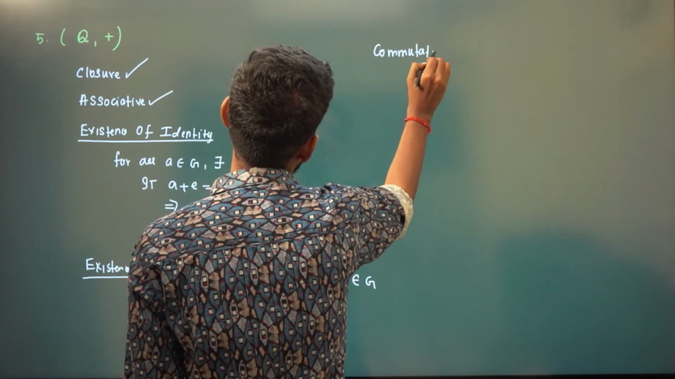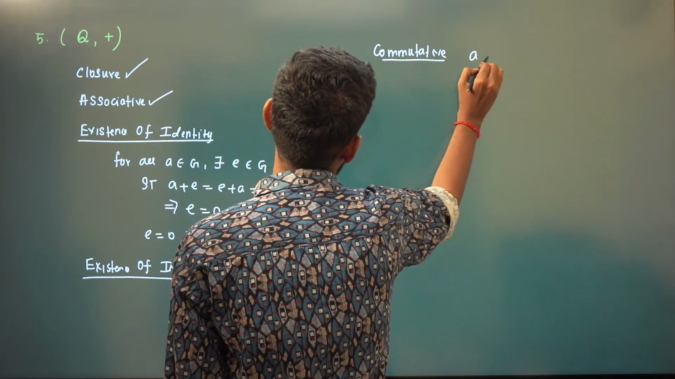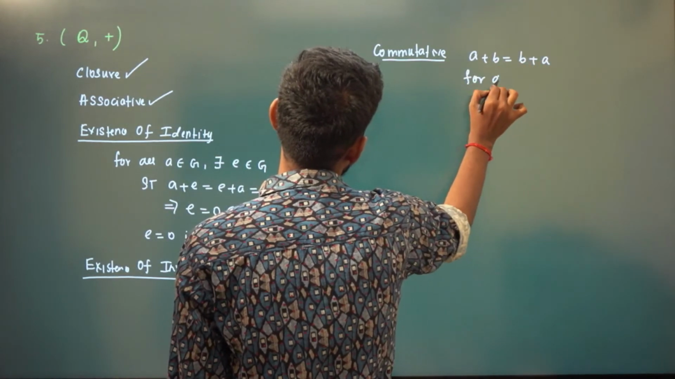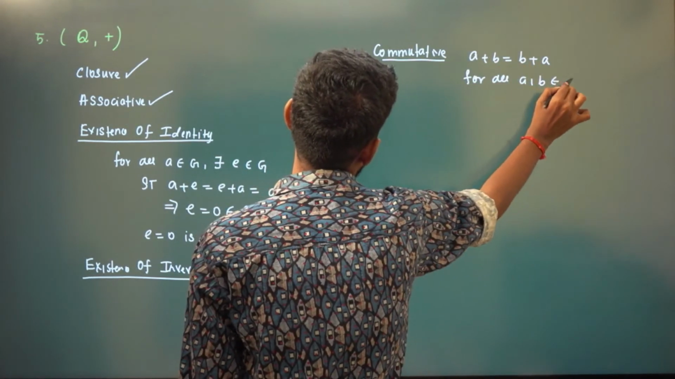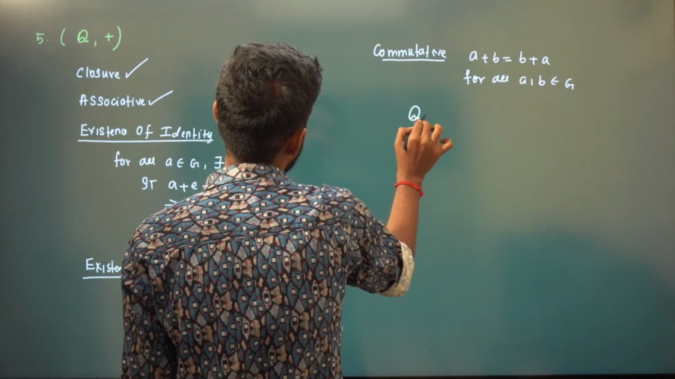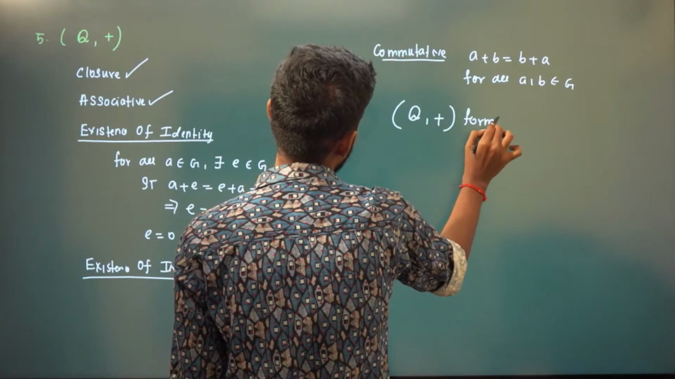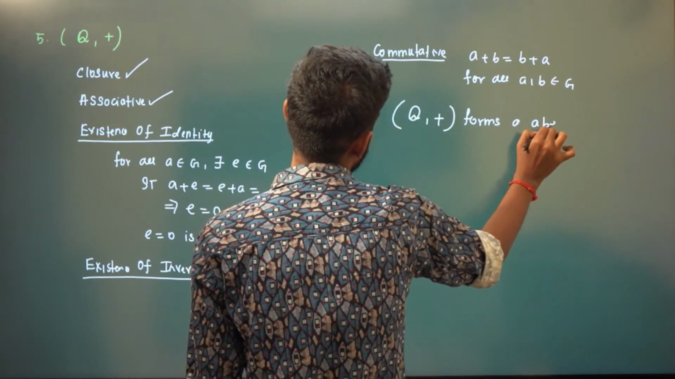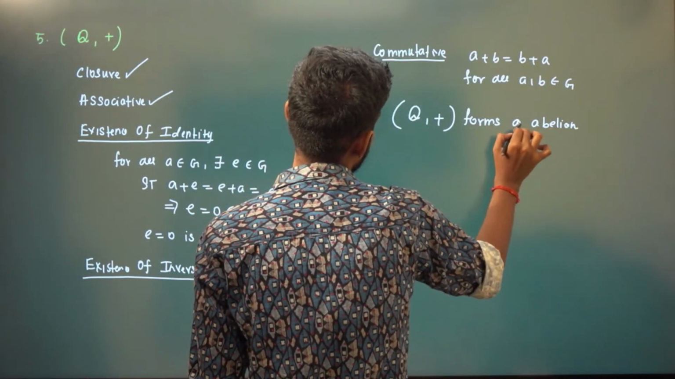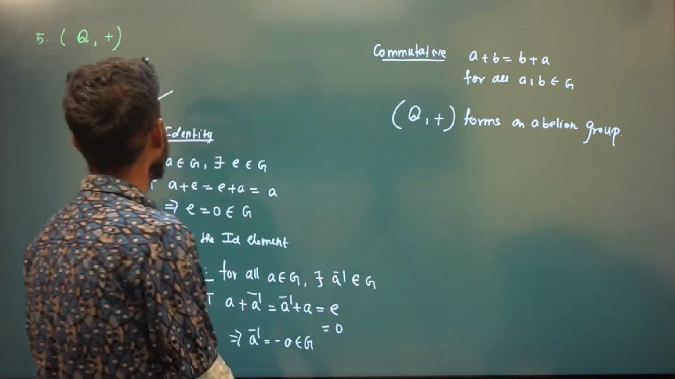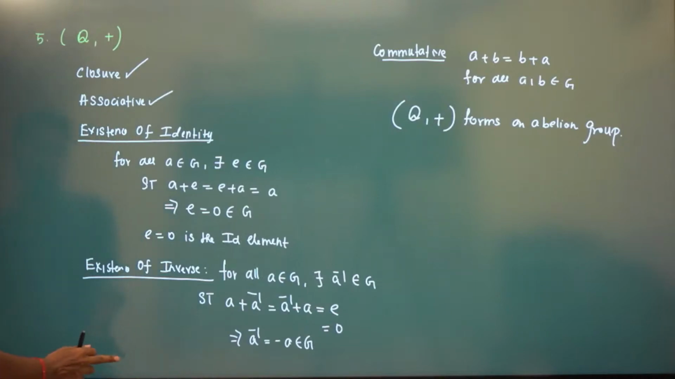And also it is commutative, because A plus B is the same as B plus A for all A comma B belongs to G. So therefore rational numbers with respect to plus form a group, and form an abelian group also. Right? Now we'll go for the sixth example.